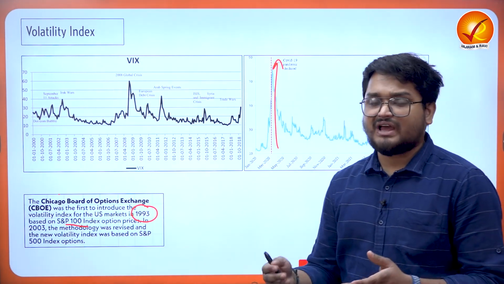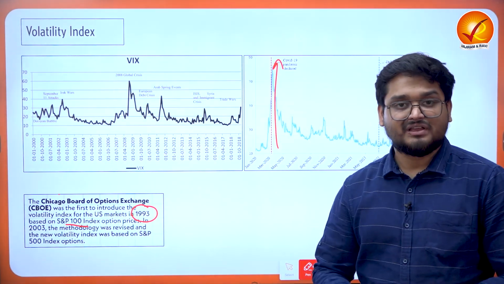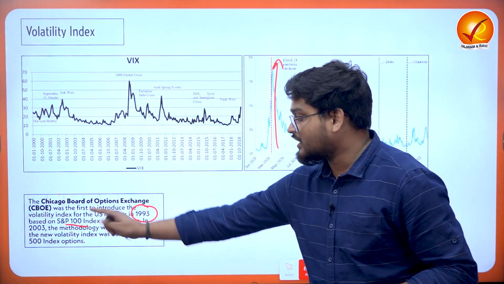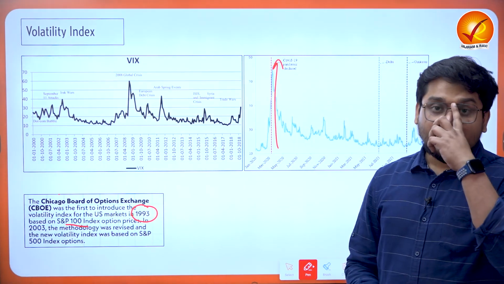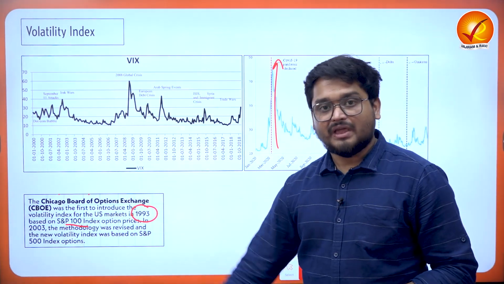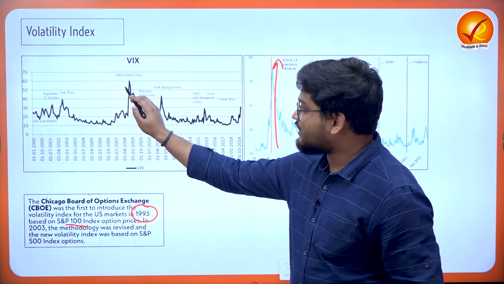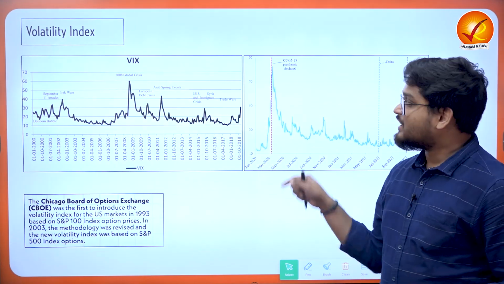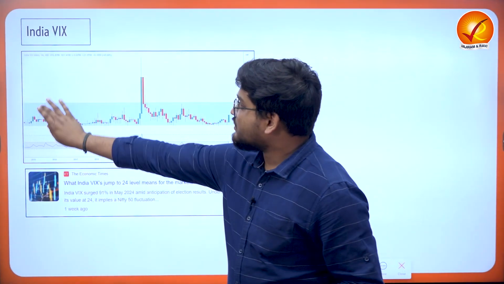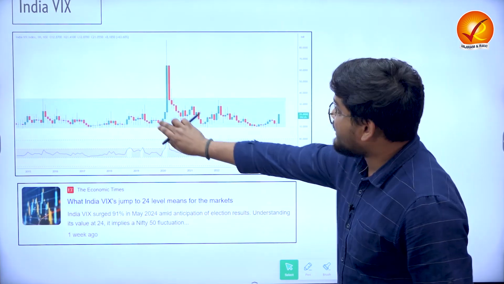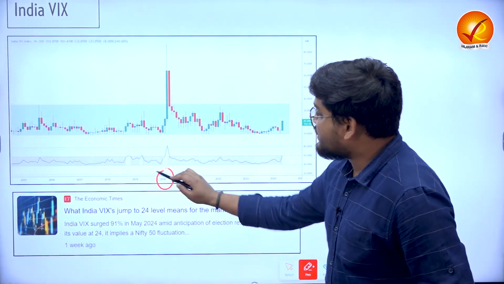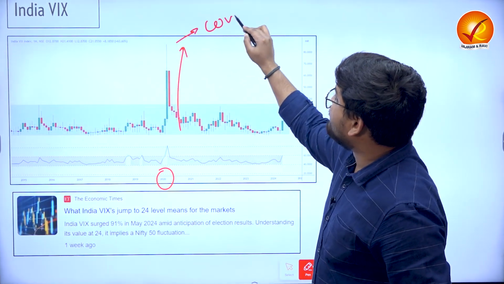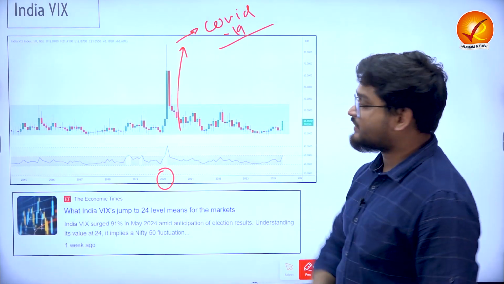That is, just as we have the Nifty 50 and Sensex in India, these are the stock market indexes followed in the US. So it was measuring the volatility index in this particular manner for the first time, and we have seen these are the various spikes in the global events and also in the stock markets. Now when we talk about India's VIX, we see that in 2020 we have seen this high spike because we had COVID-19 during this particular period of time.